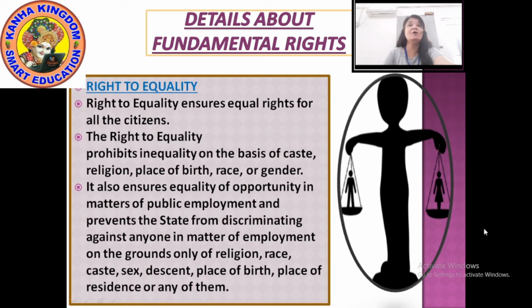It means you cannot underestimate or exploit anyone on the basis of their color, their caste or disability, anything. Here the right to equality says there should be no inequality in any terms.